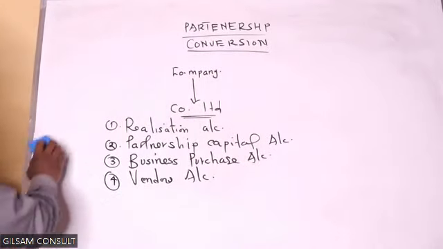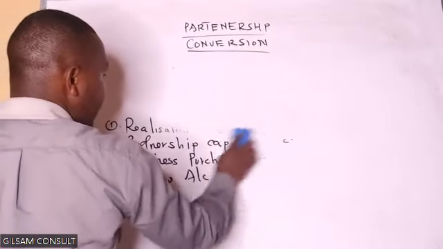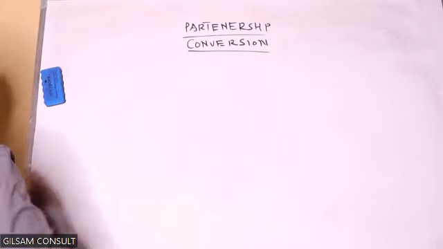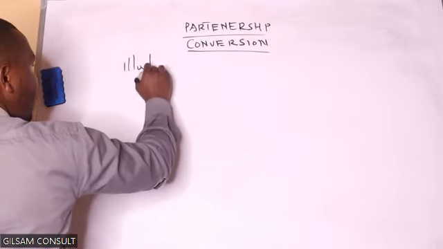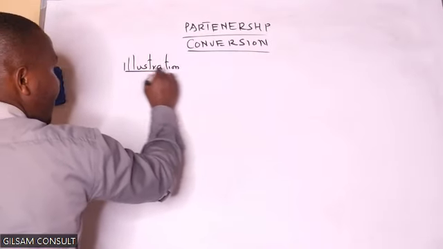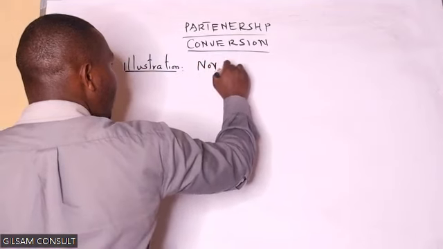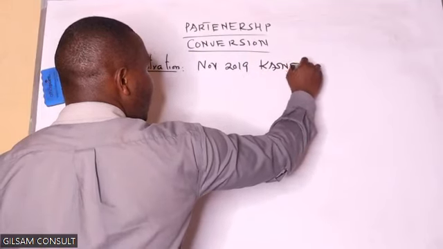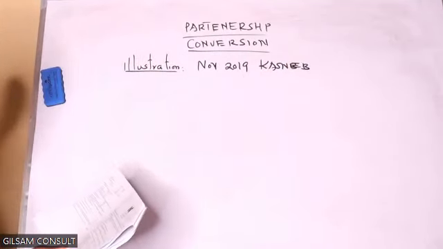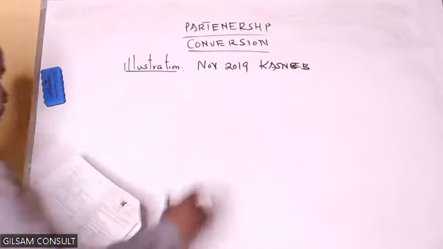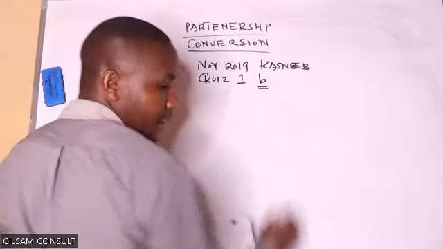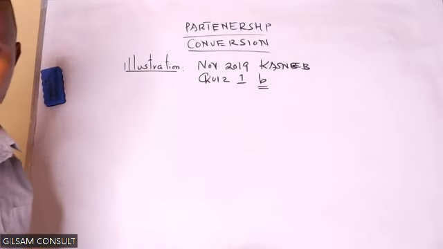Let's look at the illustration: November 2019, question 1B.